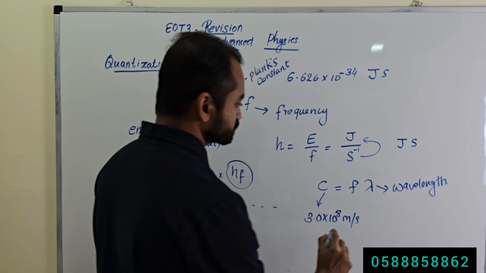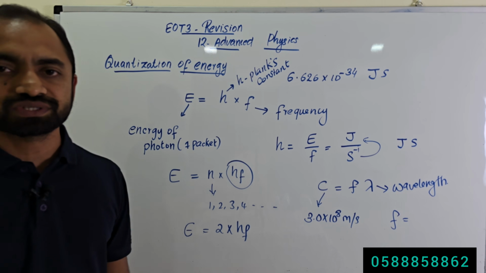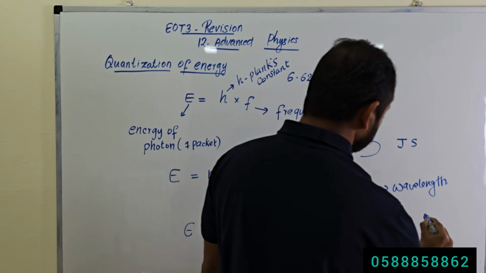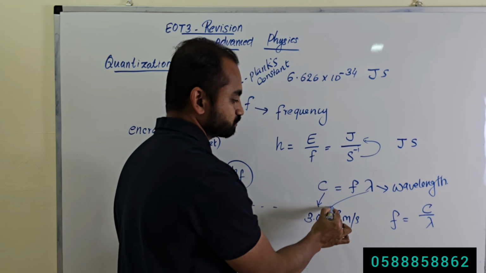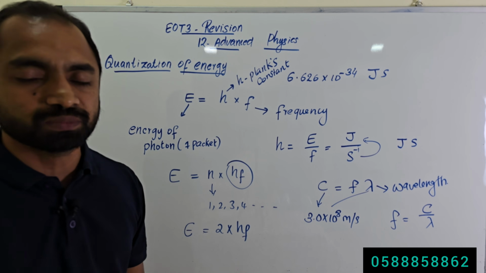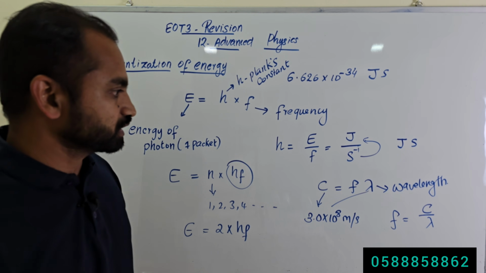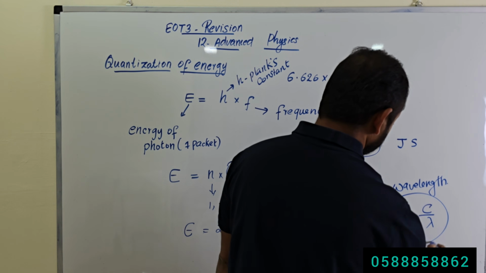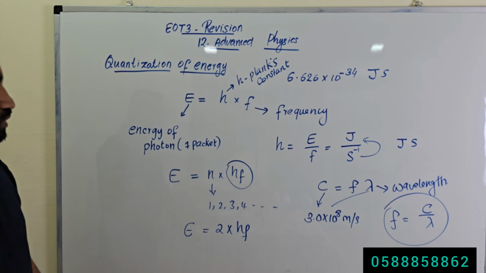From this equation we will write an equation for frequency. Frequency equal to what? Frequency equal to C by lambda. Rewrite this equation for frequency: lambda will come to the denominator, so it will be C by lambda, right? So frequency F is equal to C by lambda. We will take this equation to here.